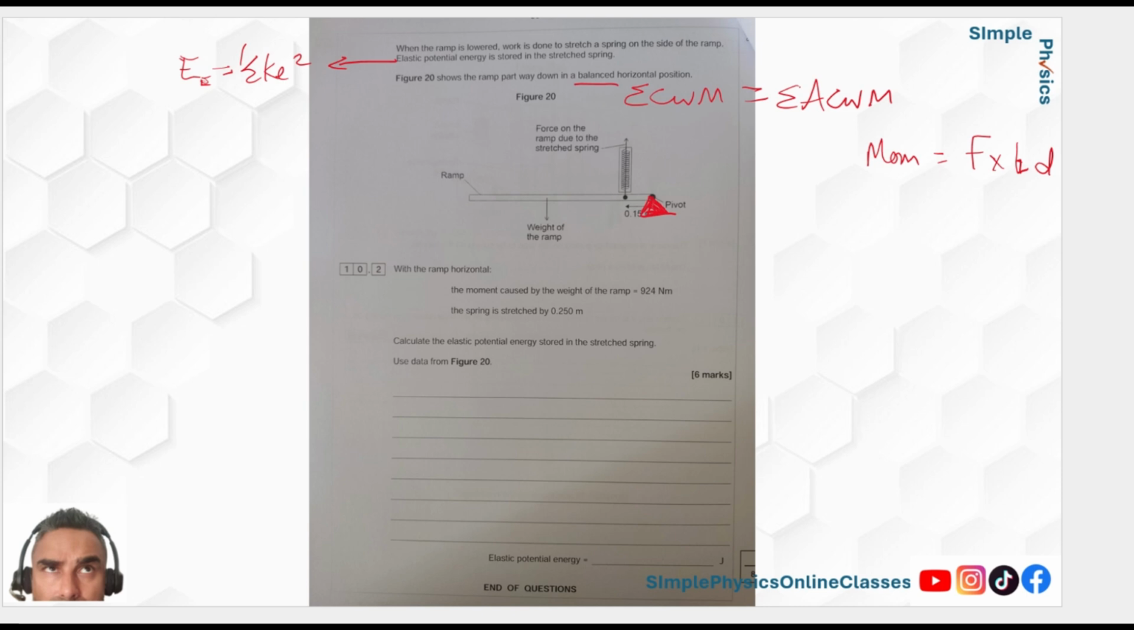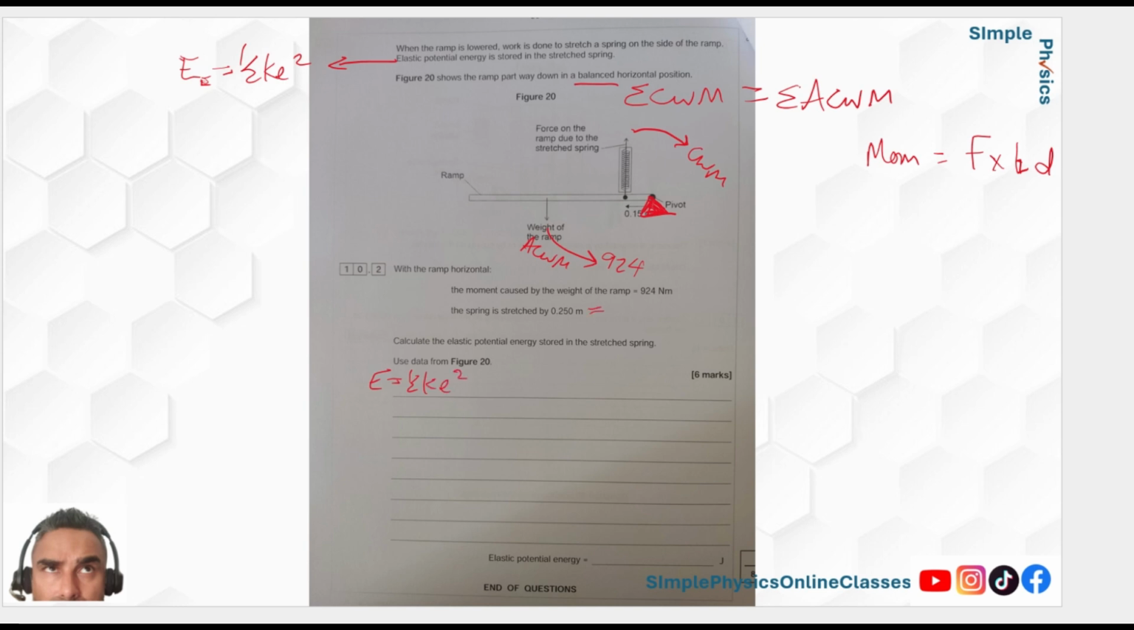So with the ramp horizontal, the moment caused by the weight of the ramp is, so this moment here, which is clearly the anti-clockwise moment. Okay, that is 924. So now there must be a clockwise moment, and that's clearly from this force here. The force is upwards, so this is creating a clockwise moment. Okay, so calculate the elastic potential energy. In order to do that, we need E equals a half k e squared.